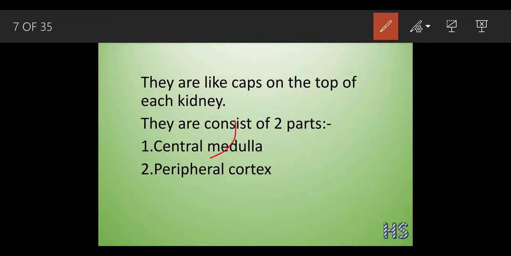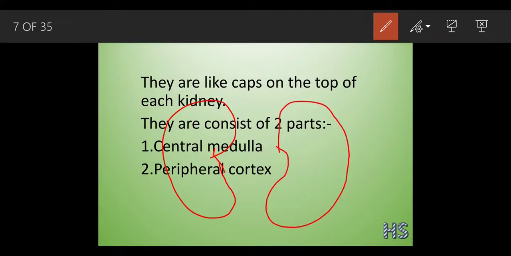How is the structure of your kidney? It's kind of a bean shape. And these adrenal glands are situated on the top of each kidney. They are situated like a cap on top of each kidney. This is the adrenal gland which I have marked out here. You can see it in your book. This is an adrenal gland, and it is shaped like a cap.